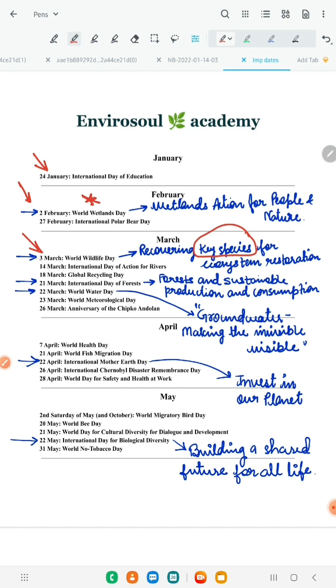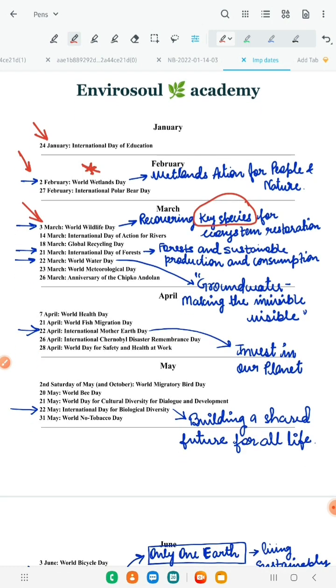Moving on, I will read out here the important ones which I have marked along with the themes. The rest you go through once. You just can't be skipping like that. You have to just go through once. Otherwise, what I am saying, you have to study it and kind of memorize it.